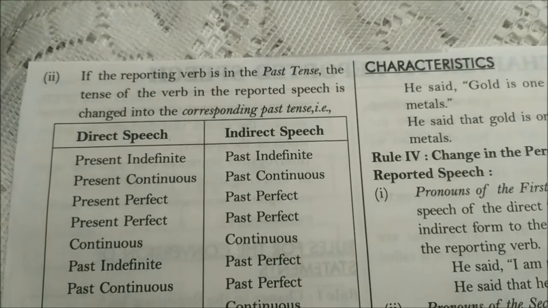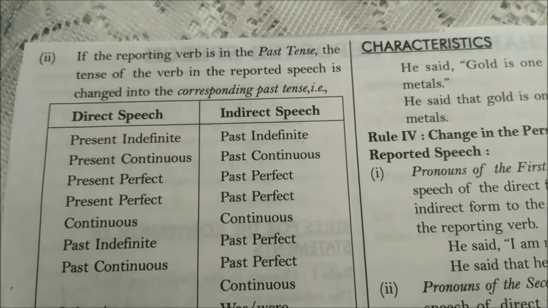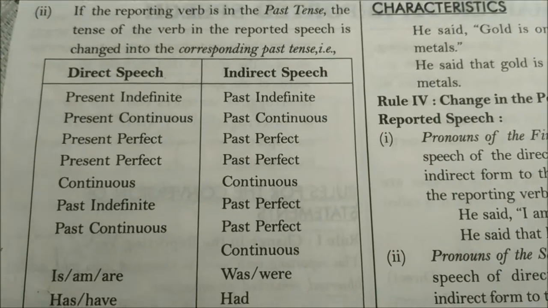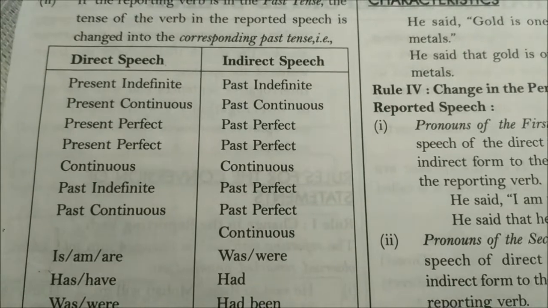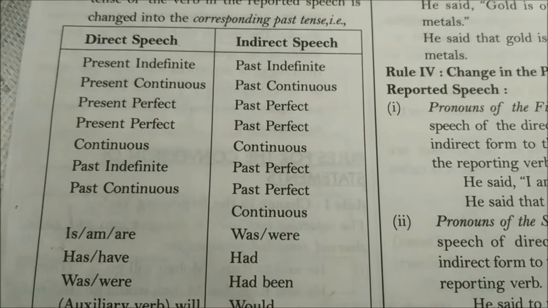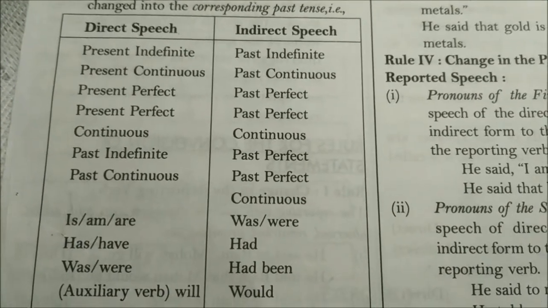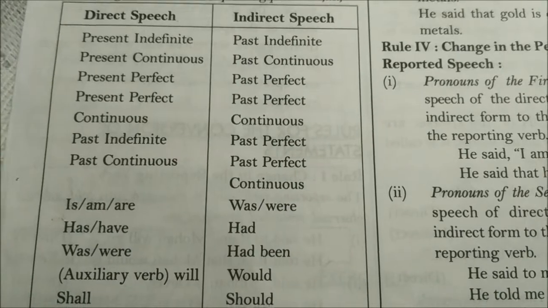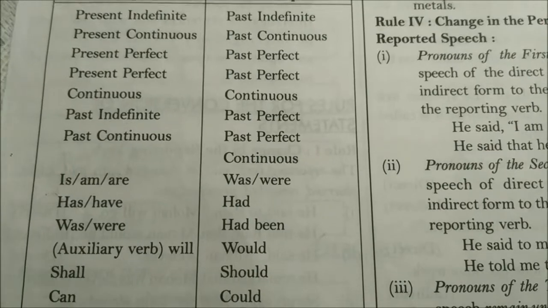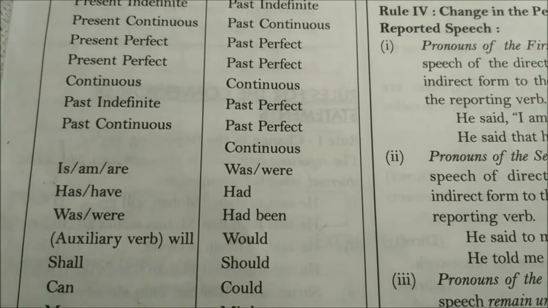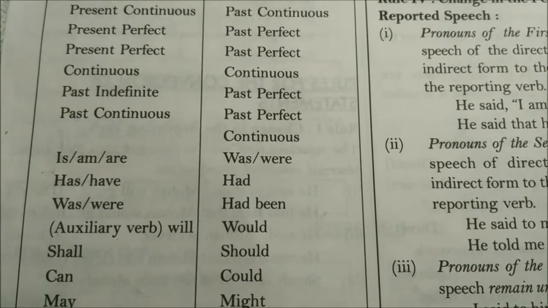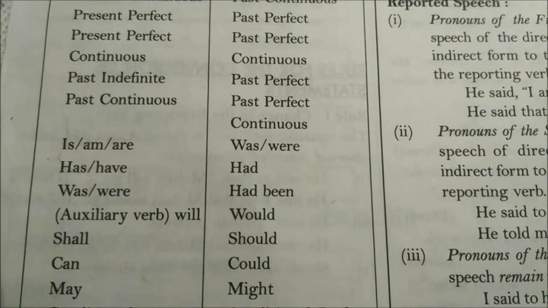If the reporting verb is in the past tense, the tense of the verb in the reported speech is changed into the corresponding past tense. It means if we have used present indefinite, it will change into past indefinite. Present continuous will change into past continuous. Present perfect will change into past perfect, and present perfect continuous will change into past perfect continuous. Past indefinite will change into past perfect. Past continuous will change into past perfect continuous.